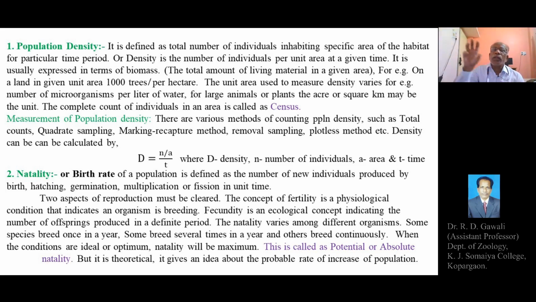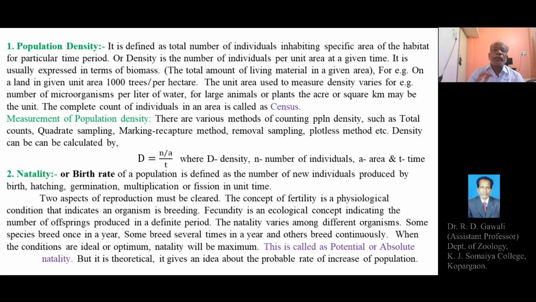There are smaller and smaller units, small units from different regions of the area are considered, and whatever numbers we get from the quadrate sampling will then be extrapolated or calculated to find out the total number or the total population density.